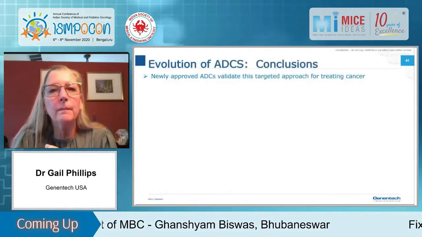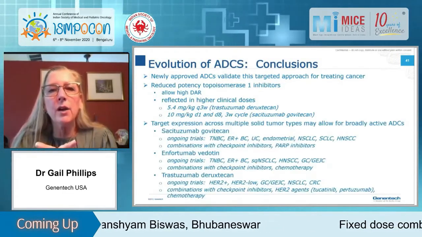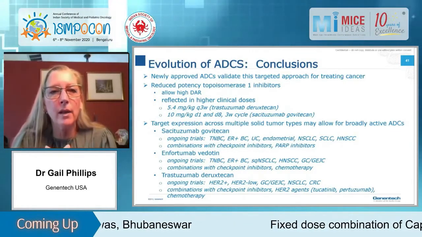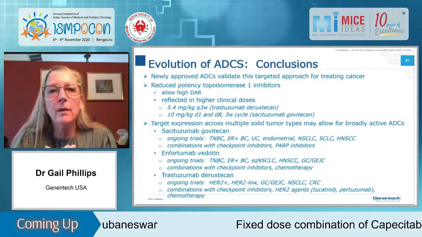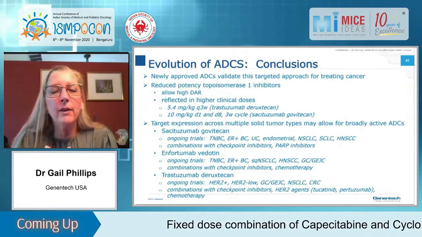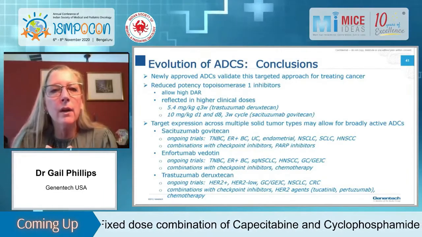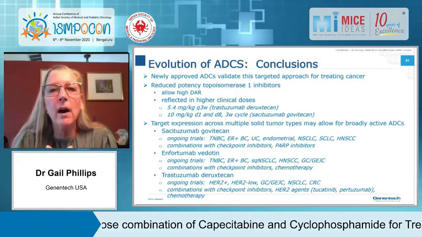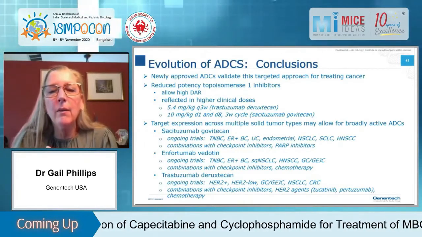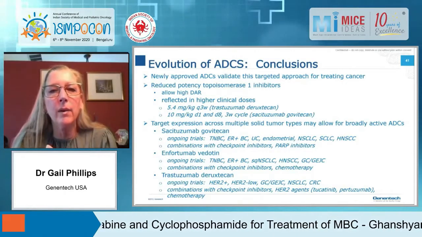And the final slide. Oh, one more click, please. So these newly approved ADCs that I just talked about, I think show very promising approaches. So these reduced potency topo-1 inhibitors, again, they have sub-micromolar potency compared to picomolar or nanomolar potency in vitro assays. This allows for a high DAR, so you can get 7 to 8 drugs per antibody. And I think this is reflected in the higher clinical doses. With trastuzumab deruxtecan, it's 5.4 mg per kg. And with trastuzumab govitecan, it's 10 mg per kg on day 1 and day 8 of a 3-week cycle.